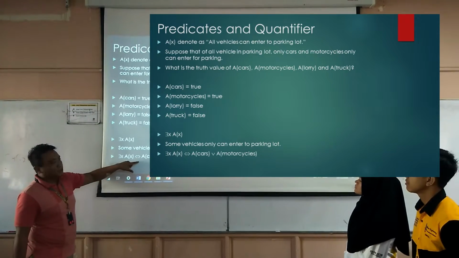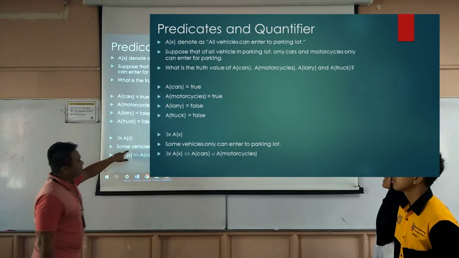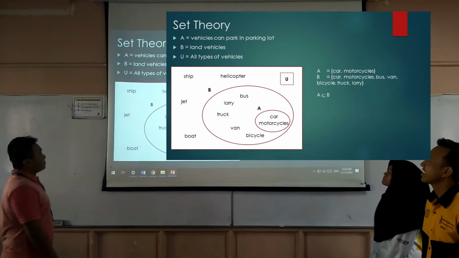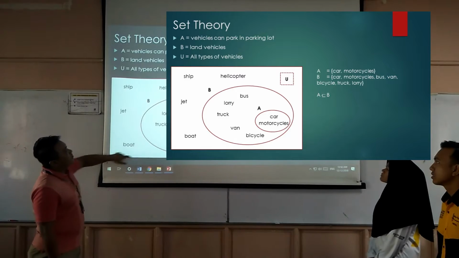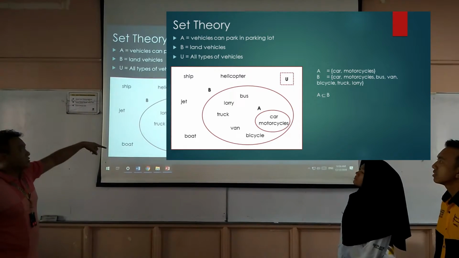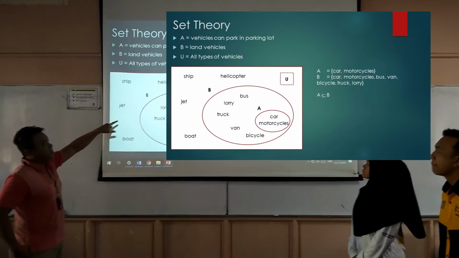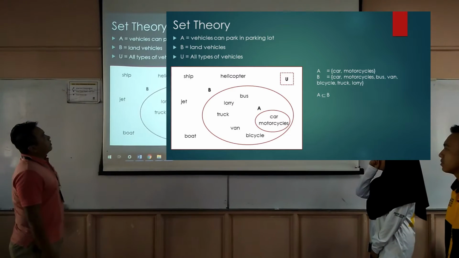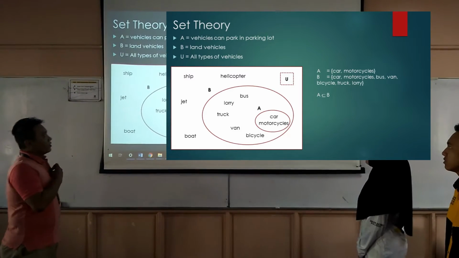This is the equation for this, and this is the set theory. The universal set is all types of vehicles, and set B is land vehicles, which is part of the universal set, and A is vehicles that can park in the parking lot.